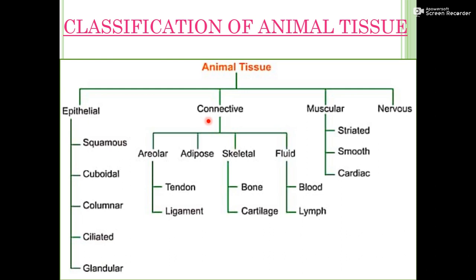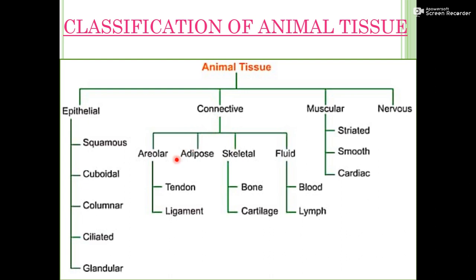Another tissue is connective tissue. As the name indicates, it helps to connect the different body parts to one another. As I told you, epithelial helps in protection, and connective helps to provide connection between different body parts.